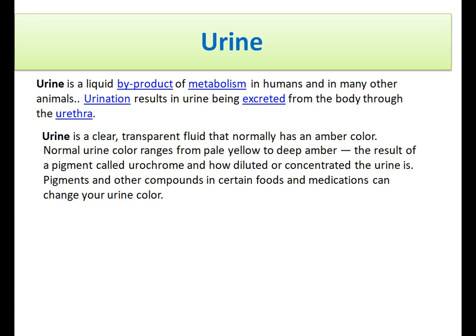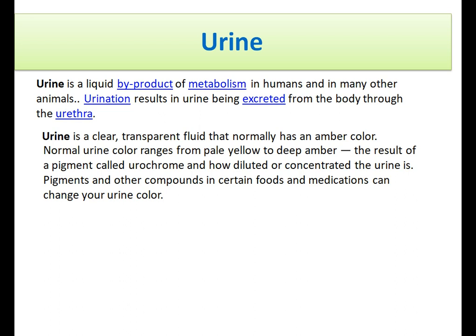Now, the next important point is that urea is removed from the human body by the ultrafiltration process in the kidney tubule, and it is excreted out as urine. The amount of urine formed depends upon how much excess water is produced in the body and how much dissolved waste is to be excreted.